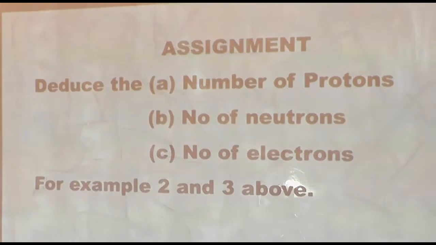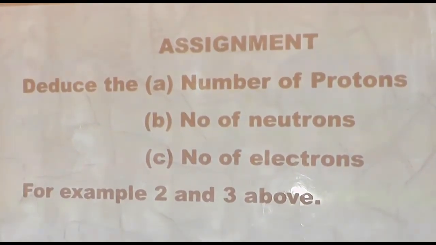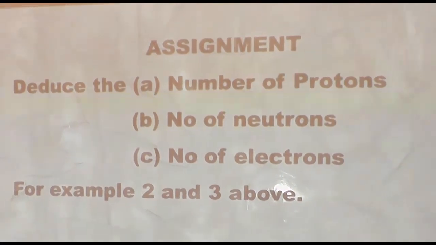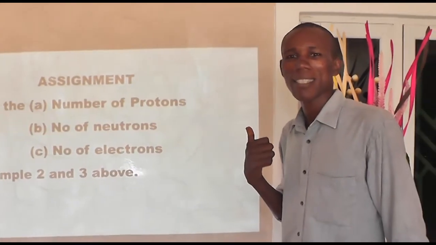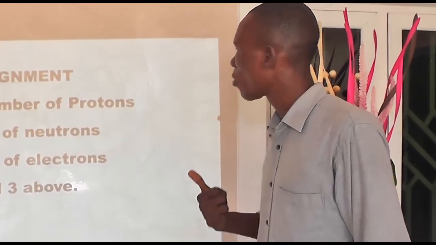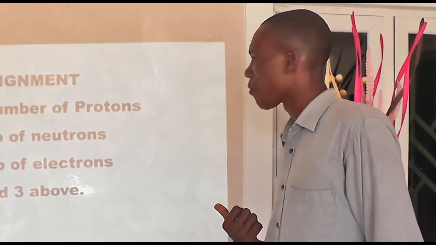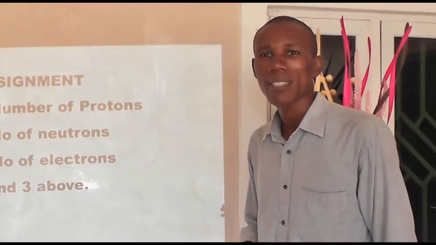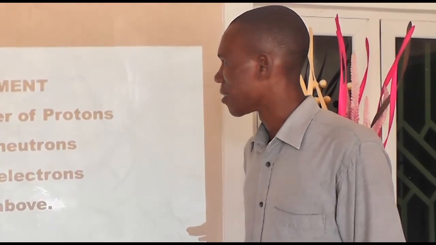Now, on this note, let us take this assignment. Deduce A, number of protons, B, number of neutrons, and C, number of electrons for examples 2 and 3 that we have seen in our previous examples. So, get those elements, and then work on their number of protons, their number of neutrons, and their number of electrons. It can be very, very sweet when you are doing this.